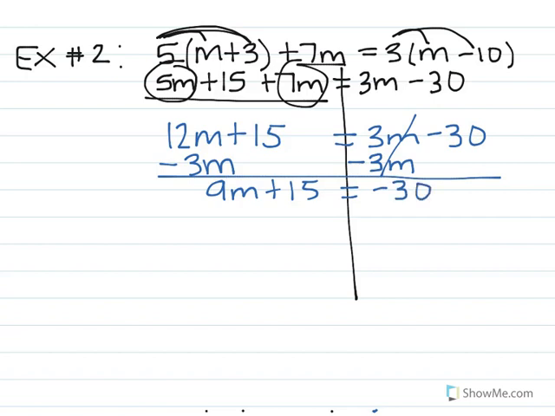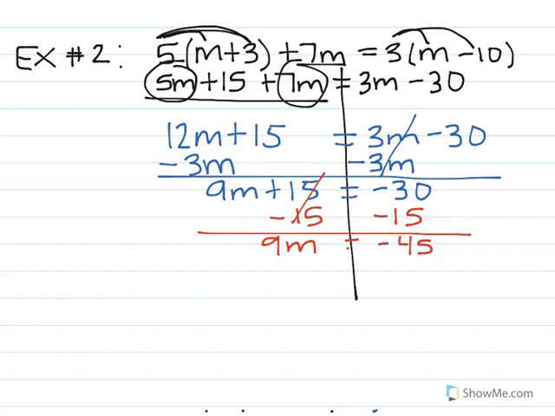Awesome. Now I have all of my variables by themselves, and I just need to get rid of my numbers. This is where you're doing your two-step equations, where we get rid of the number that's not attached to the variable, and we are now subtracting the 15 from both sides because it was a positive. Now I'm left with 9m, those cancel each other out, equals negative 30, and we're adding 15 more negatives to it. Since they're both negative, a negative plus a negative, you keep the sign and you add them. So 0 plus 5 is 5, and 3 plus 1 is 4, and that negative we have to keep.